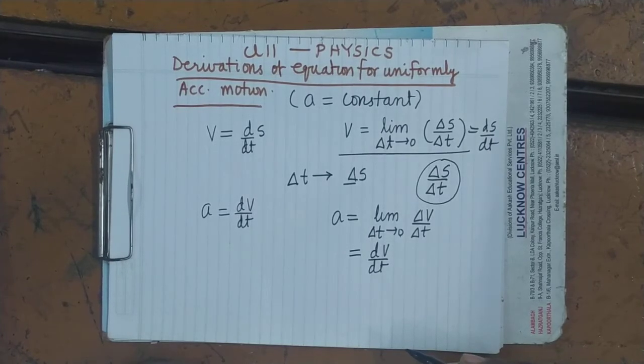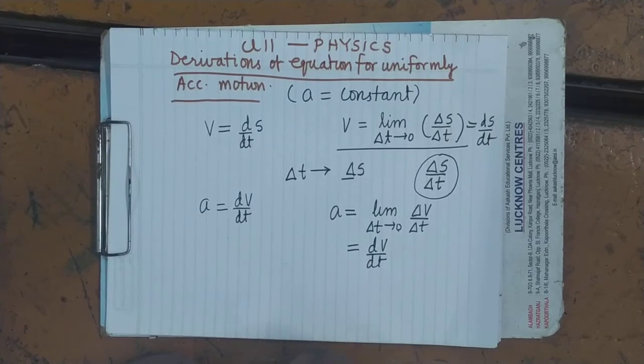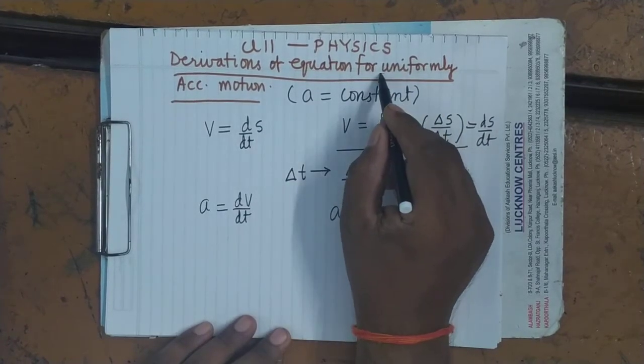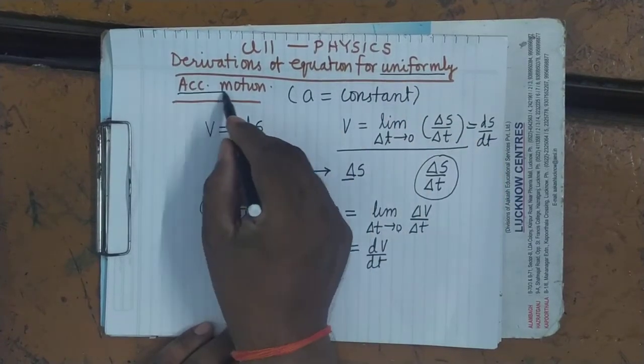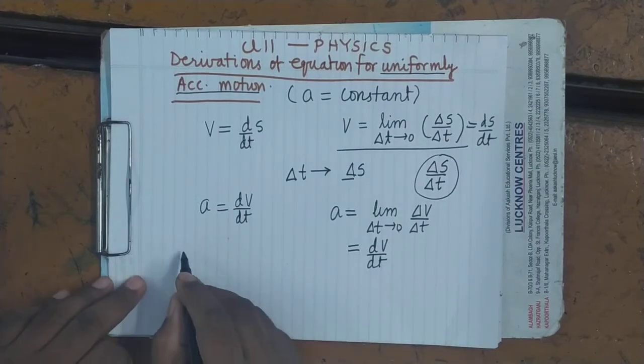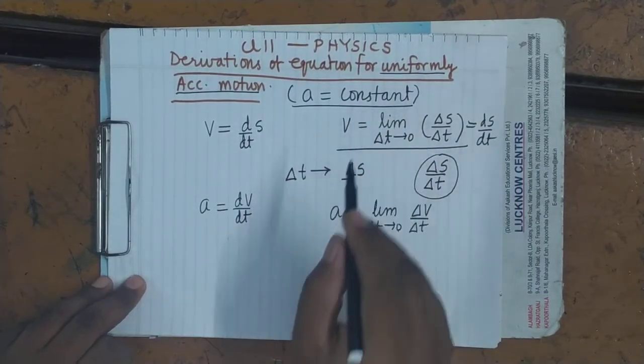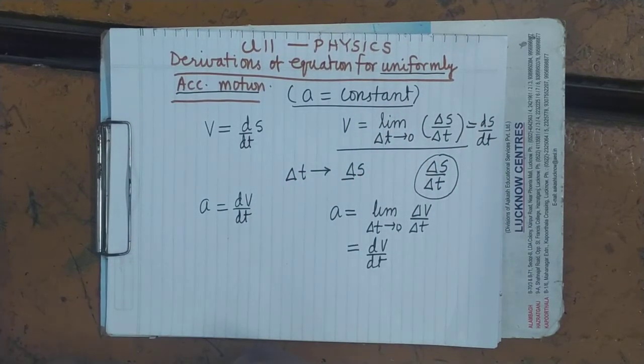Now today we will derive the equations for uniformly accelerated motion. Uniformly accelerated means acceleration is constant. Acceleration is constant, it means there will be equal changes in velocity over equal intervals of time. That is called uniformly accelerated motion. It's clear.